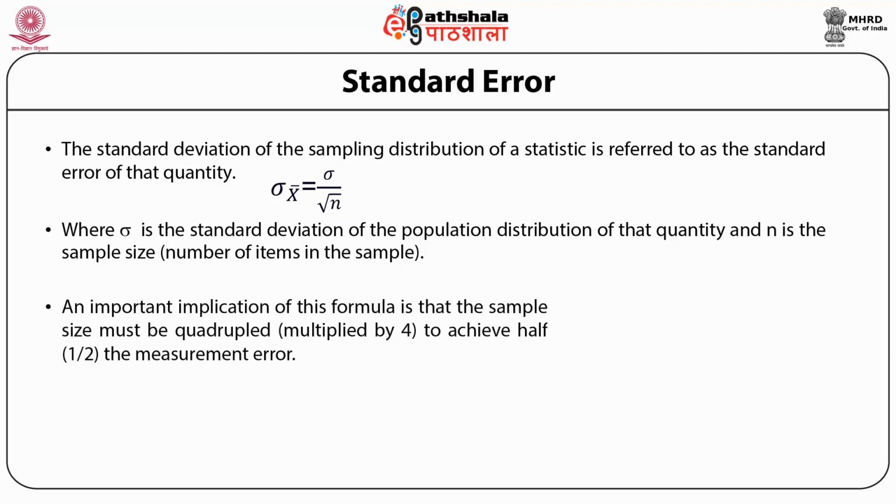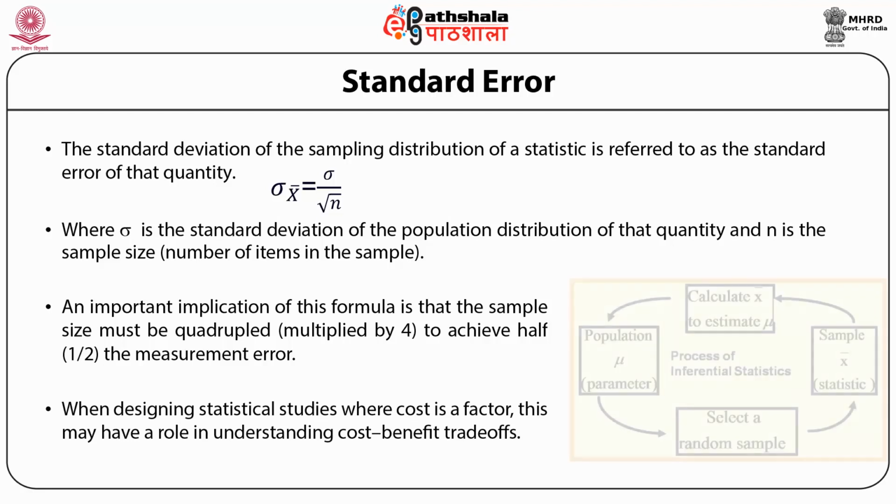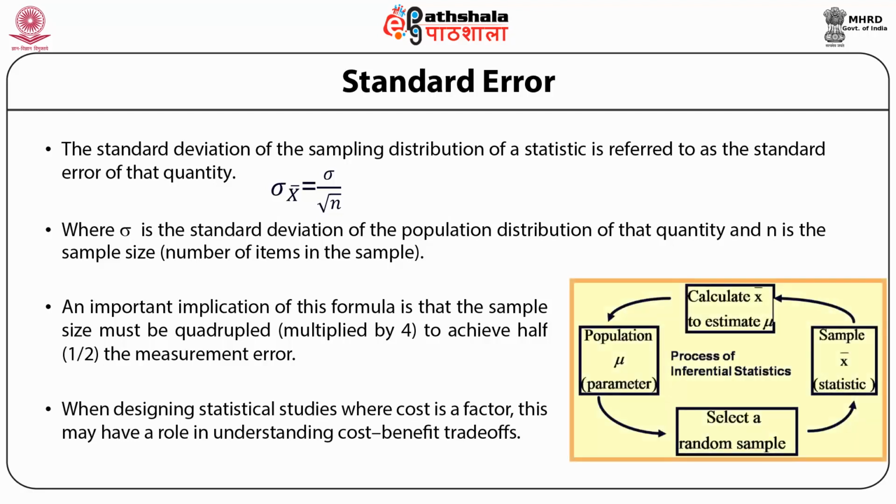An important implication of this formula is that the sample size must be quadrupled, multiplied by 4, to achieve half the measurement error. When designing statistical studies where cost is a factor, this may have a role in understanding cost-benefit trade-offs. You can see in the diagram given below how the process of inferential statistics starts.